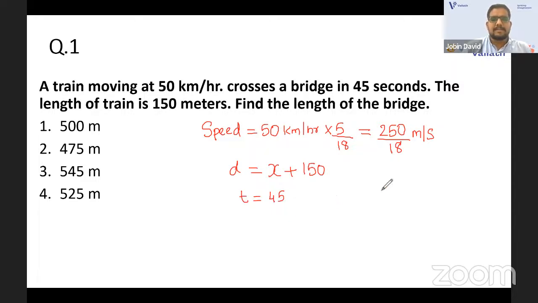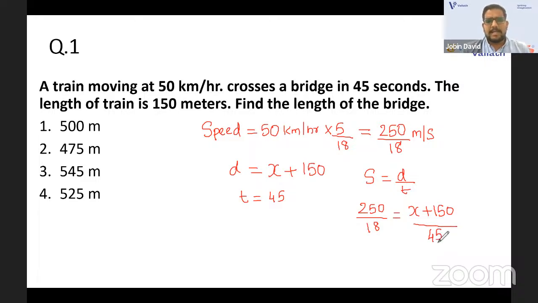The formula is speed is equal to distance by time. The speed is 250 by 18, the distance is x plus 150, and the time is 45. So you can just solve it and you'll get the answer for x. You can just multiply 45 there. So 250 into 45 by 18 is equal to x plus 150.